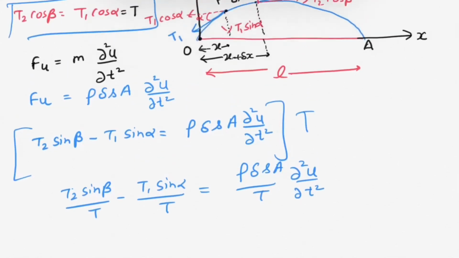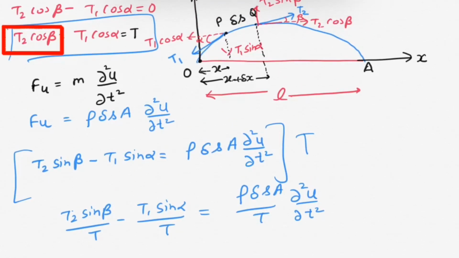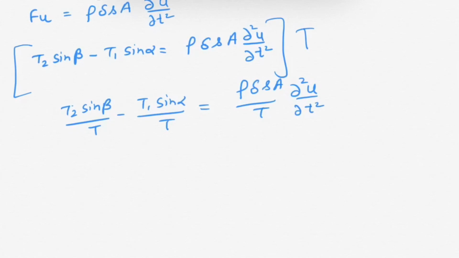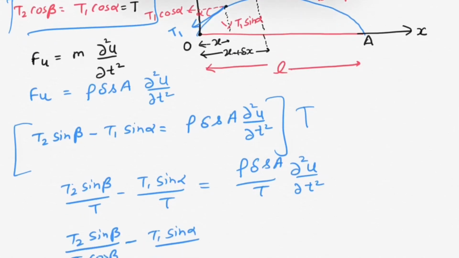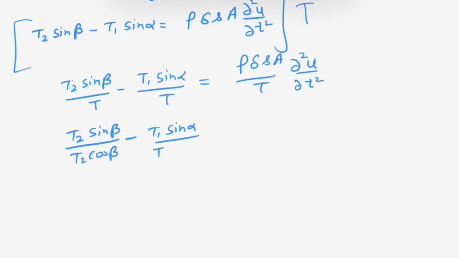Capital T is T2 cos beta, so T2 sin beta over T is T2 sin beta over T2 cos beta, minus T1 sin alpha over capital T, where capital T is T1 cos alpha, so this is T1 sin alpha over T1 cos alpha, and this equals rho del S A over T del square u over del t square.